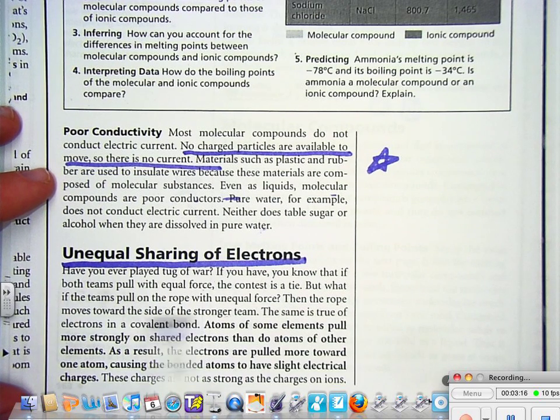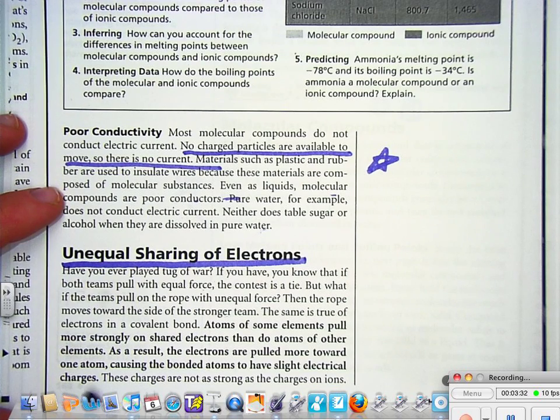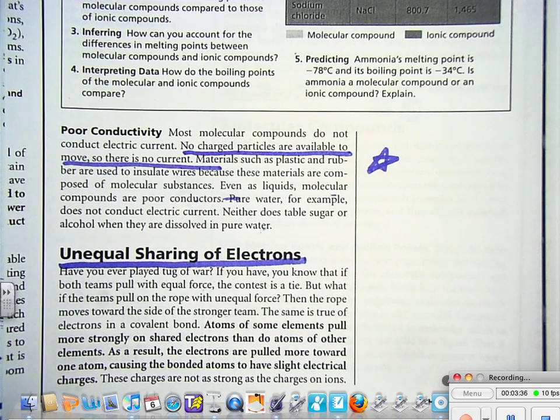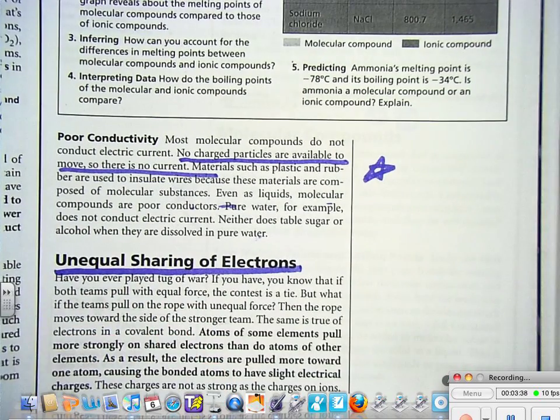The same is true of electrons in a covalent bond. Atoms of some elements pull more strongly on shared electrons than do atoms of other elements. As a result, the electrons are pulled more towards one atom, causing the bonded atoms to have a slight electrical charge. These charges are not as strong as the charges on ions. Next page, 170.